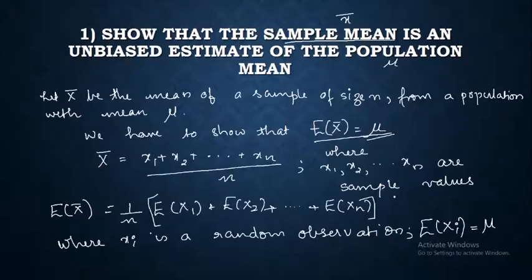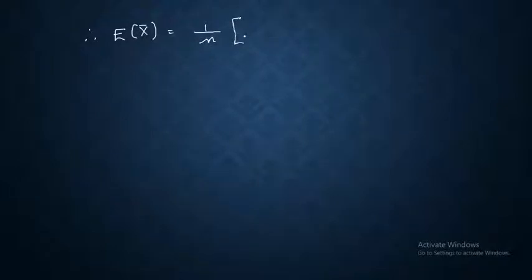Therefore, expectation of x bar is equal to 1 by n into, what is expectation of x1? Mu. Expectation of x2? Mu. So you just substitute this. So mu plus mu plus mu plus etc. mu.